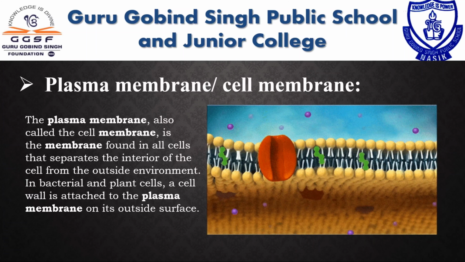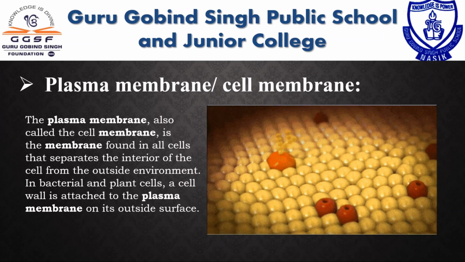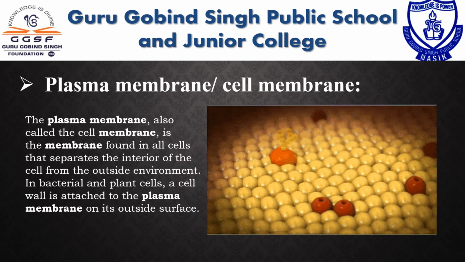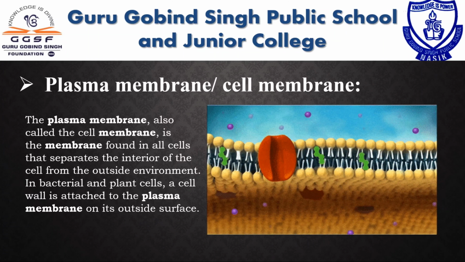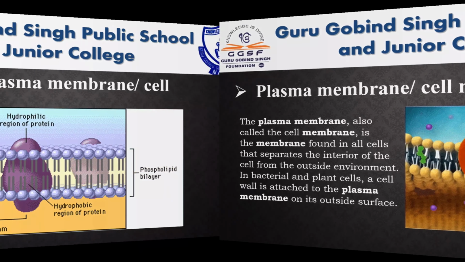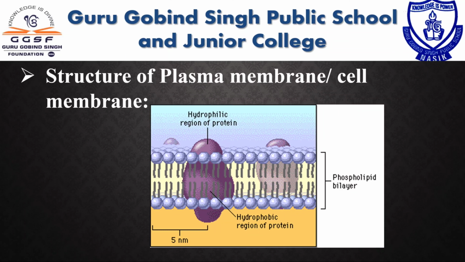Let's see about the plasma membrane. The plasma membrane, also called the cell membrane, is the membrane found in all cells that separates the interior of the cell from the outside environment. In bacteria and plant cells, a cell wall is attached to the plasma membrane on its outside surface. Let's see the structure of the plasma membrane.